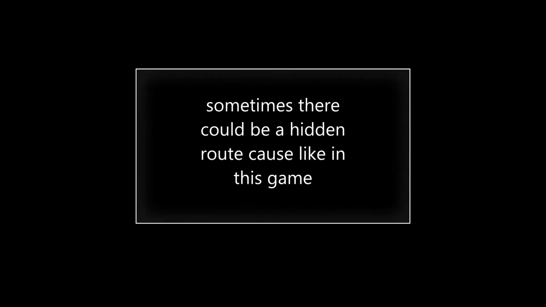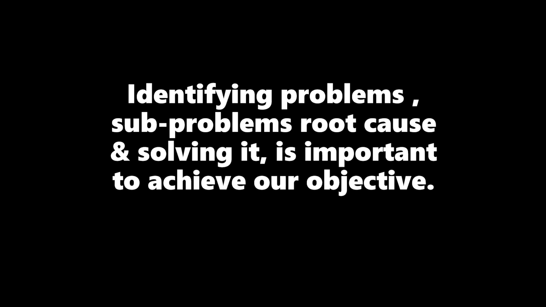So friends, how did you like this method of teaching? I hope you liked it and you learned. Once again, let's reflect or recollect what we learned today through this game. First thing is, problem solving skill is a thinking process or a thinking skill, and we have made problem a thinking concept to look at, and problems can be solved in a step-by-step manner. It can be approached, and finding out the root cause is very, very important to solve any problem, so that we can solve all the sub problems and are able to achieve our objective.